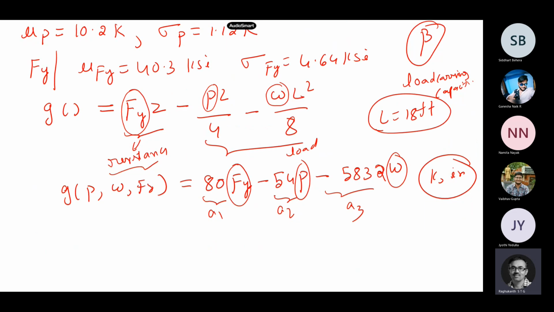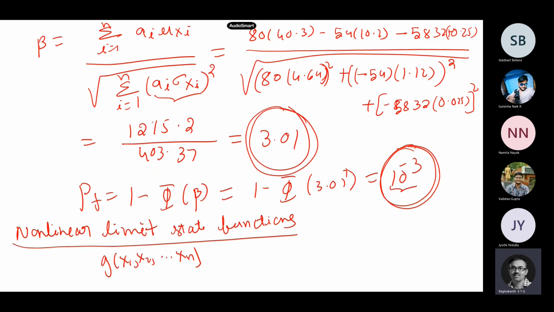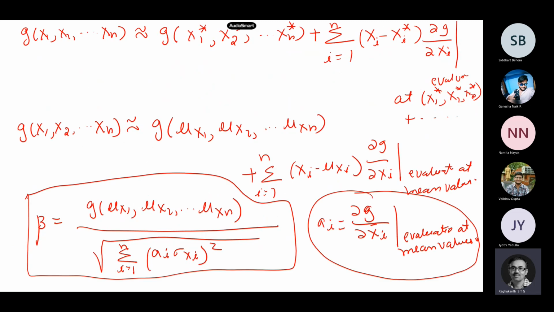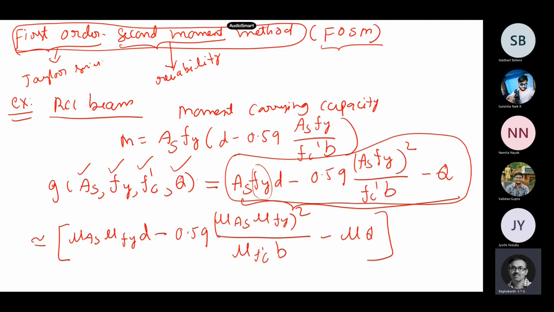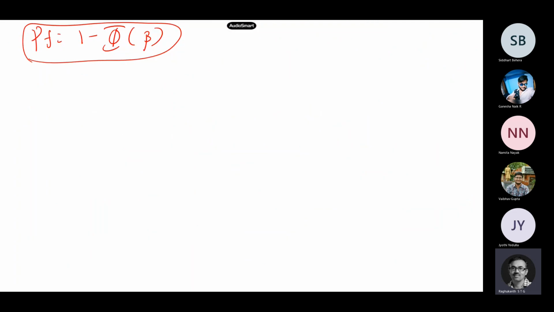Then, if it is a nonlinear transformation, you can use Taylor series expansions and do all those calculations, the first order and other things also. We have said this method is the first order second moment method. First order stands for how many terms of the Taylor series you have included. Second moment, because for reliability we are calculating mu by sigma, so you are using only the first two moments basically. This example also we have seen in our last class. This is what we have done in the previous classes.